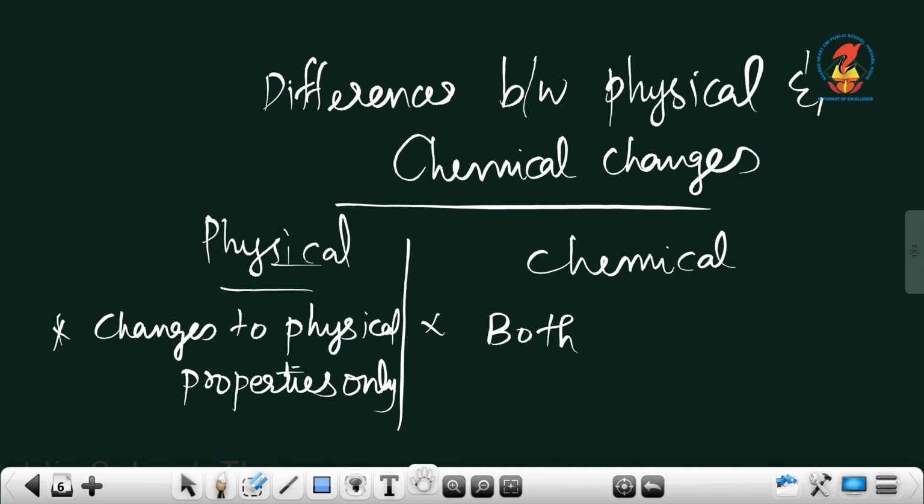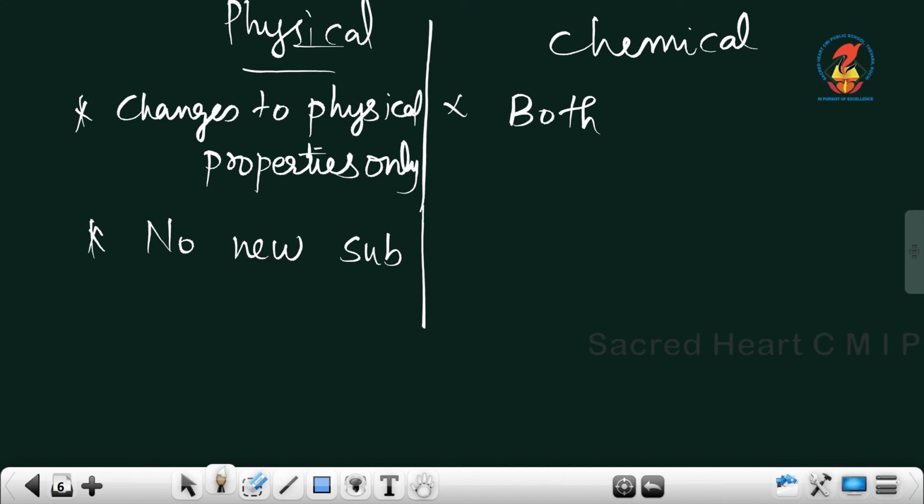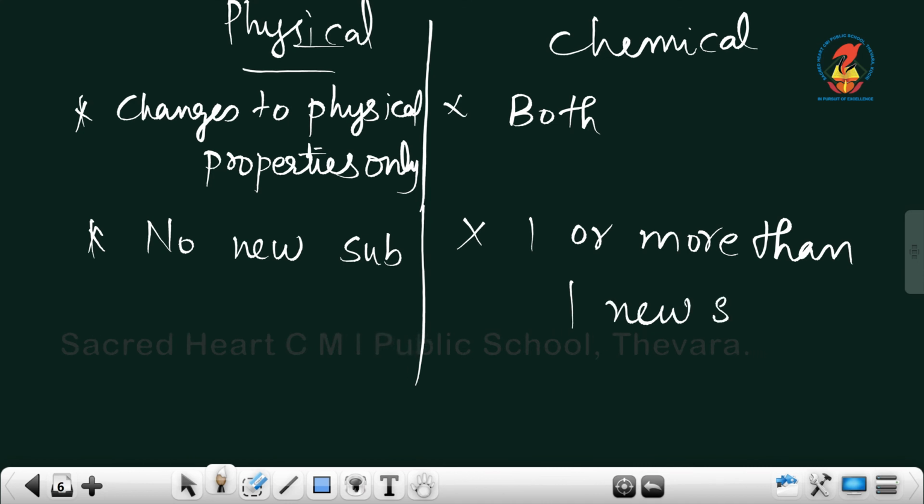Then, no new substances are produced in physical changes, whereas in chemical changes one or more than one new substances will be produced.